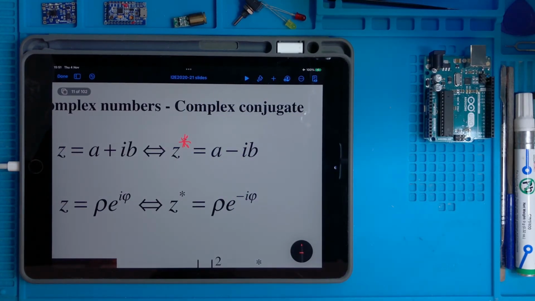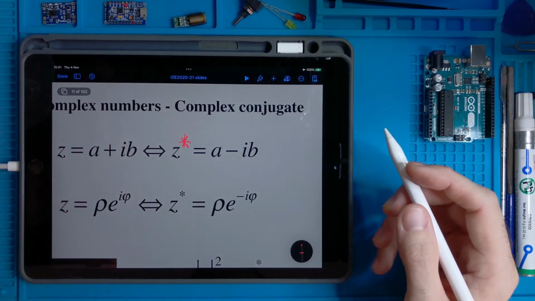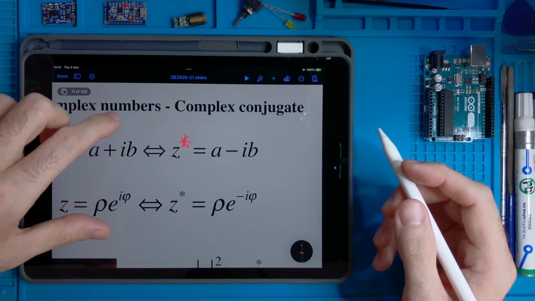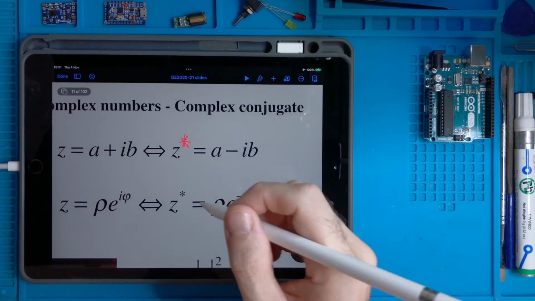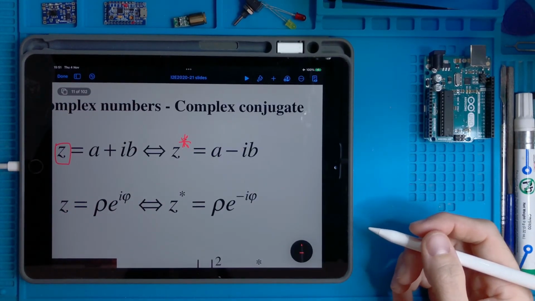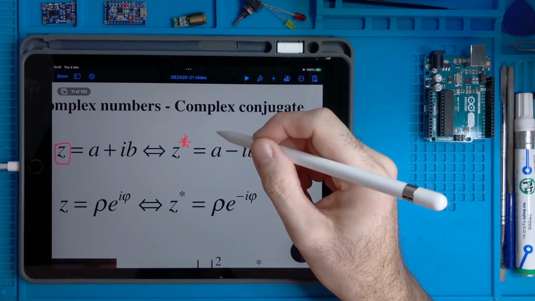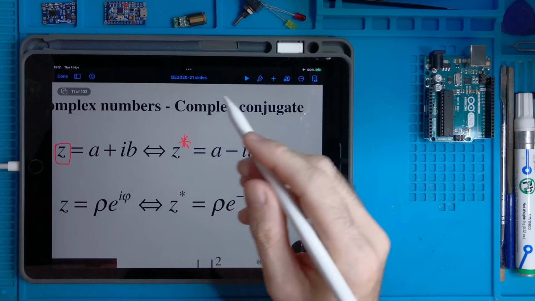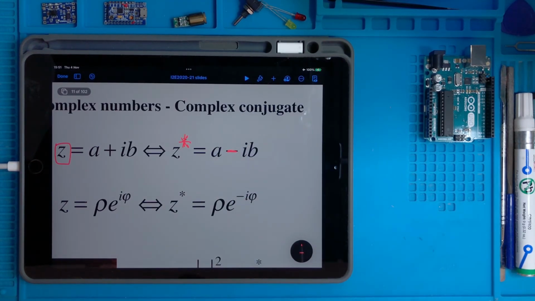So we read this Z star or Z conjugate, and this operation by definition produces a number starting from the one without the star, which is the same but with an opposite imaginary part.